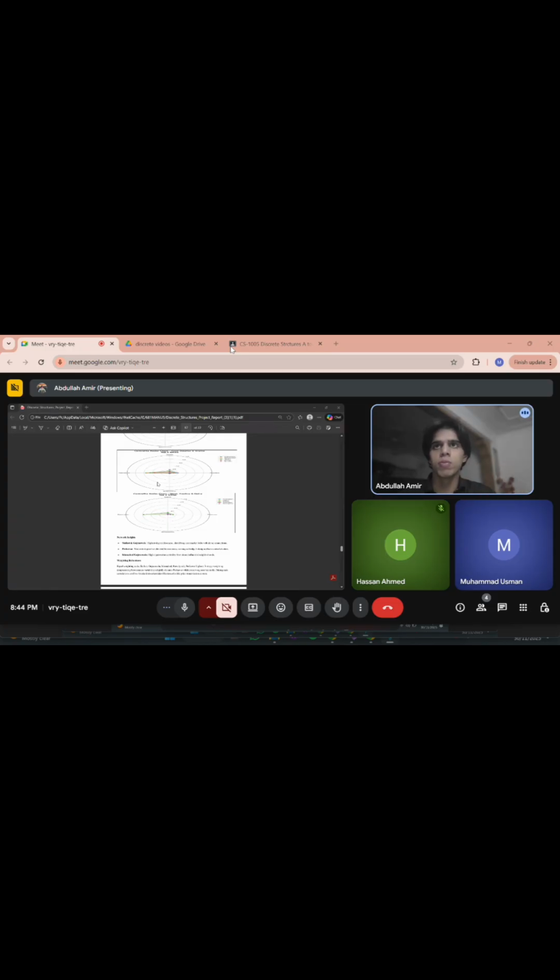So now Hassan would proceed with the implication of the data, and then Usman would follow him for the conclusion of our project. Now, from our analysis, it can be determined that centrality analysis reveals that each city has two key roles. Some are hubs and the others are bridges. For example, Sialkot and Gujranwala are consistently ranked as primary hubs with the highest degree and closeness. These reflect their roles as major industrial and production zones. As we all know, Sialkot is a major sports goods manufacturer.